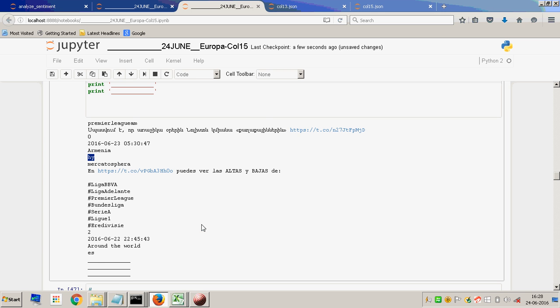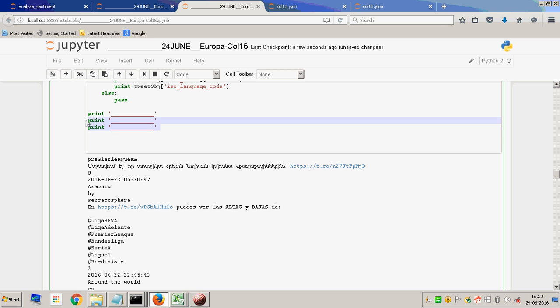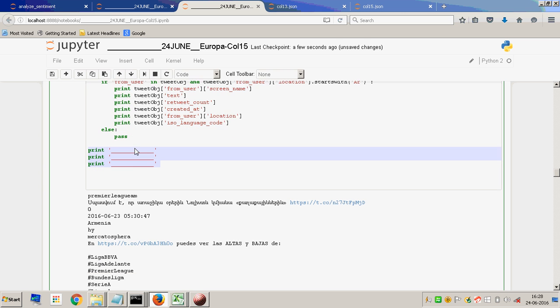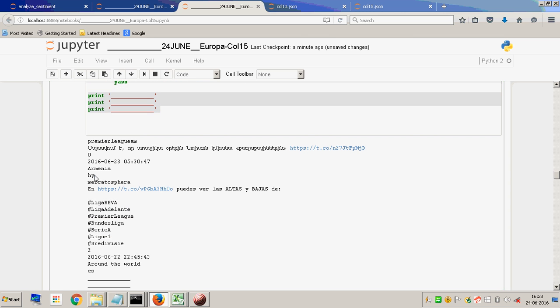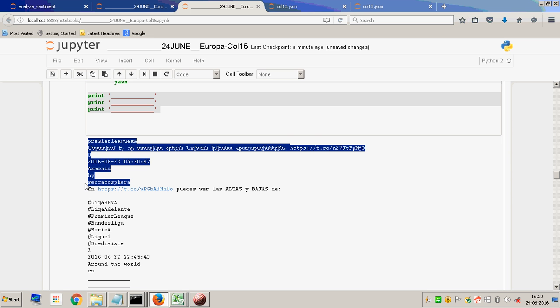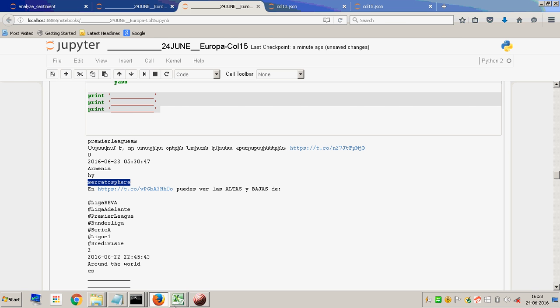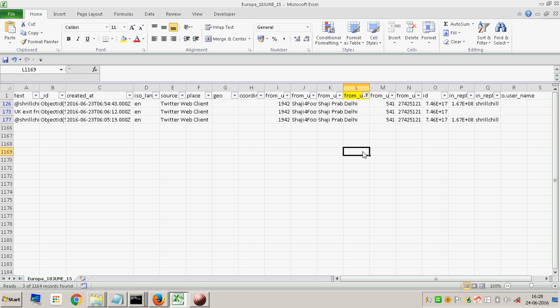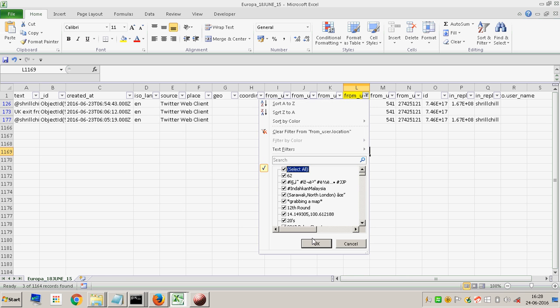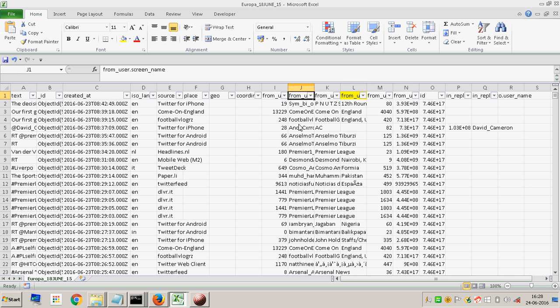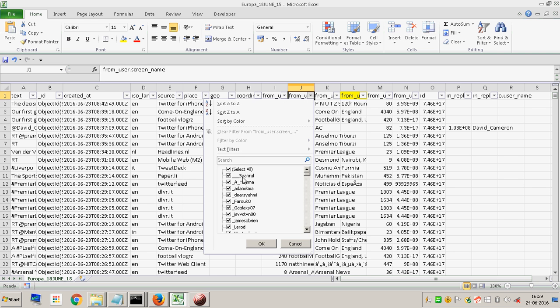It seems that is correct, but let me just do this. Let me go ahead and try. Yeah, this is probably right. So HY is the code for the language, and then comes the name of the next user, which is Mercatosfera. So let's go here and look at something over here. Okay, so I was looking at something else. So let's say from user, and this is 15th. Yeah, so this is the one that we want to look at.